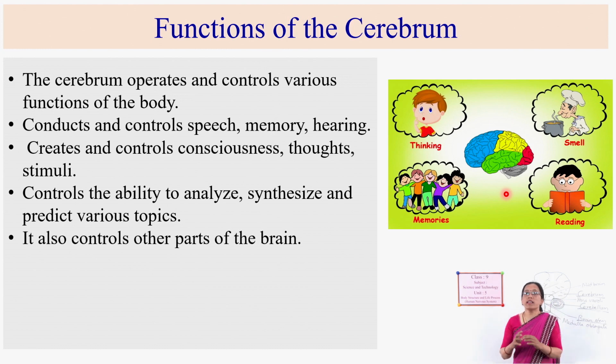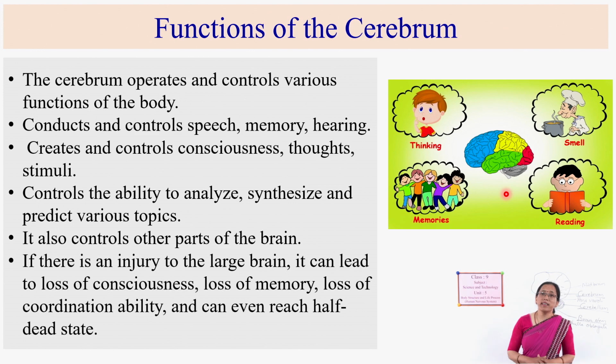This cerebrum also controls the other parts of the brain. There are different parts of the brain, as we already know, and those are controlled by the cerebrum. Every function, whether visualizing, hearing, tasting, smelling, all those are controlled by the cerebrum. Even thinking, analyzing, synthesizing. So if an injury occurs in the cerebrum, what happens?